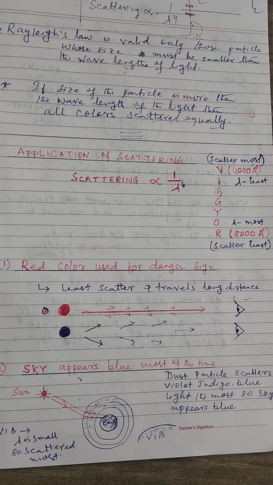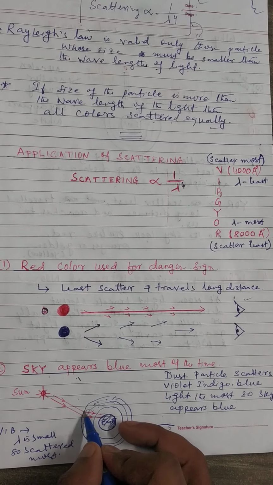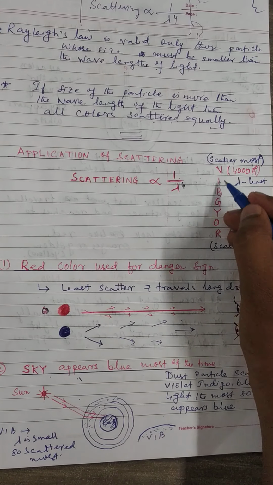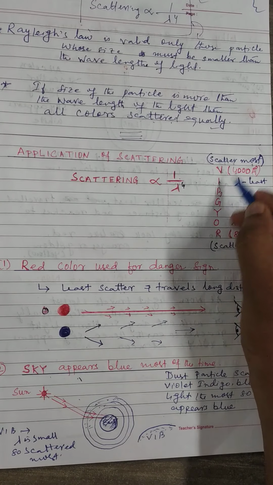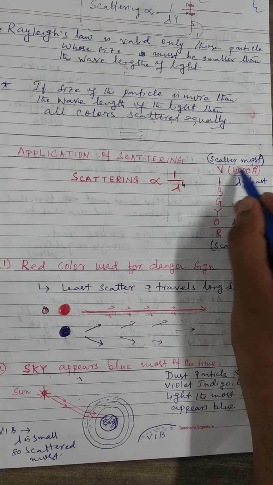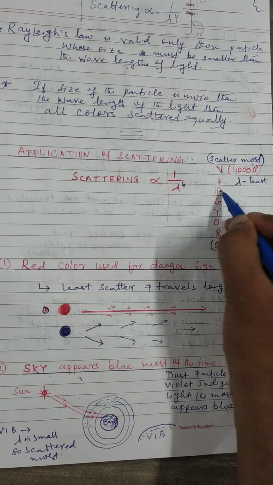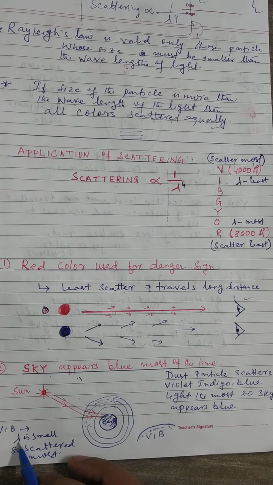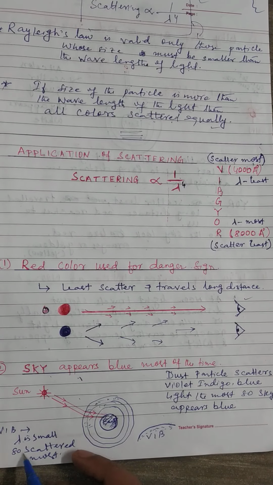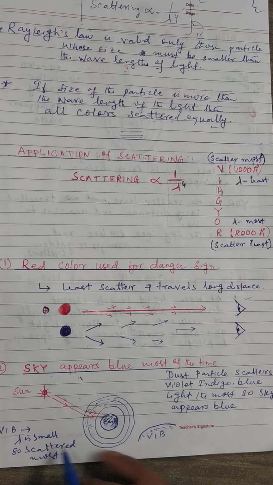Okay. Now we know that blue, indigo, violet have small wavelength. Small wavelength means violet, indigo, blue. Their wavelength is small, so they are scattered most.